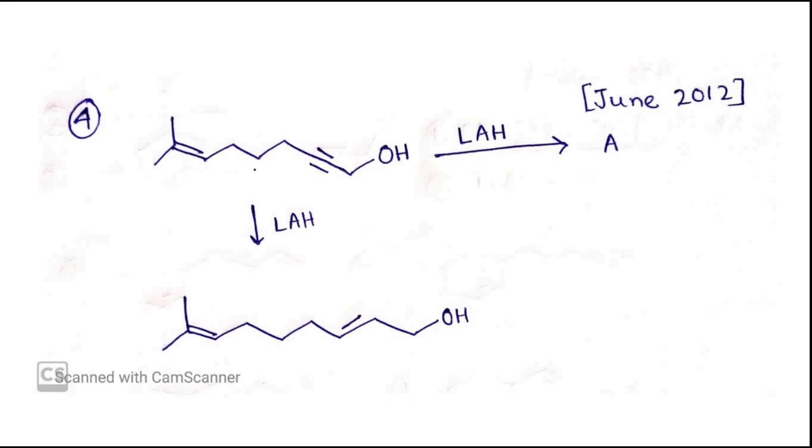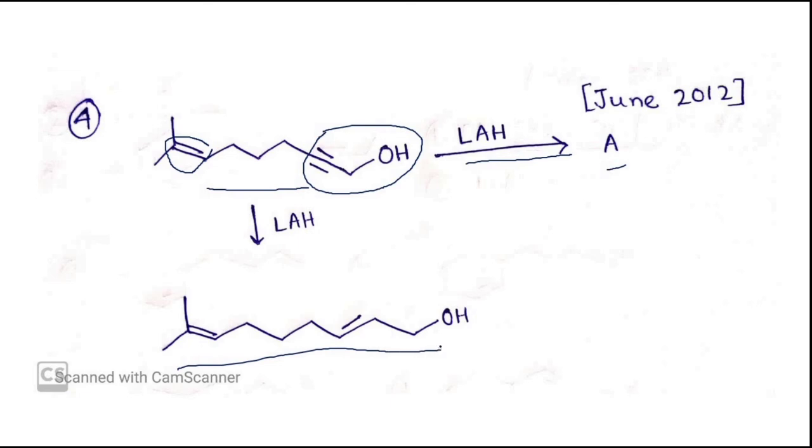Next question, this starting material is given, and in presence of lithium aluminum hydride, what will be A? Again I have told that an alkene cannot be reduced by lithium aluminum hydride, but this kind of alkyne will be reduced by lithium aluminum hydride, and it will give this trans alkene, so we'll get this product. These are some questions that came, and I have shown you how lithium aluminum hydride can be used to tackle this kind of question.